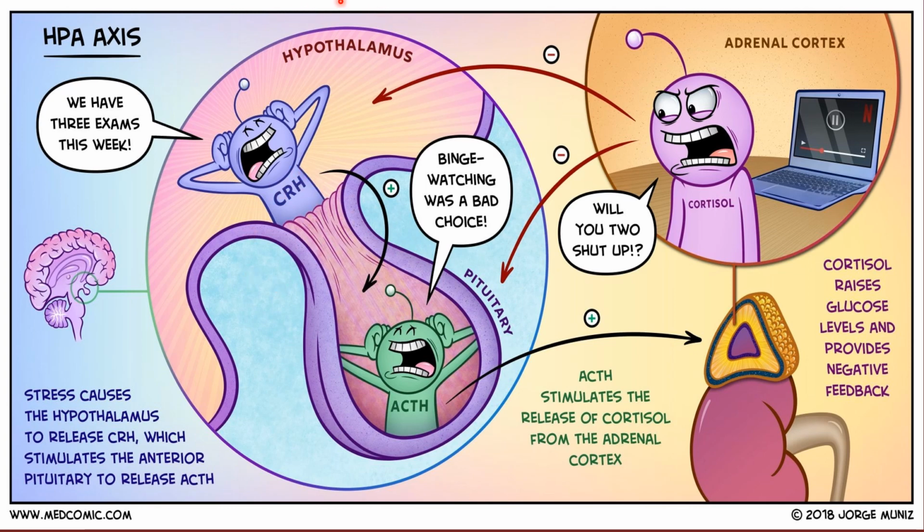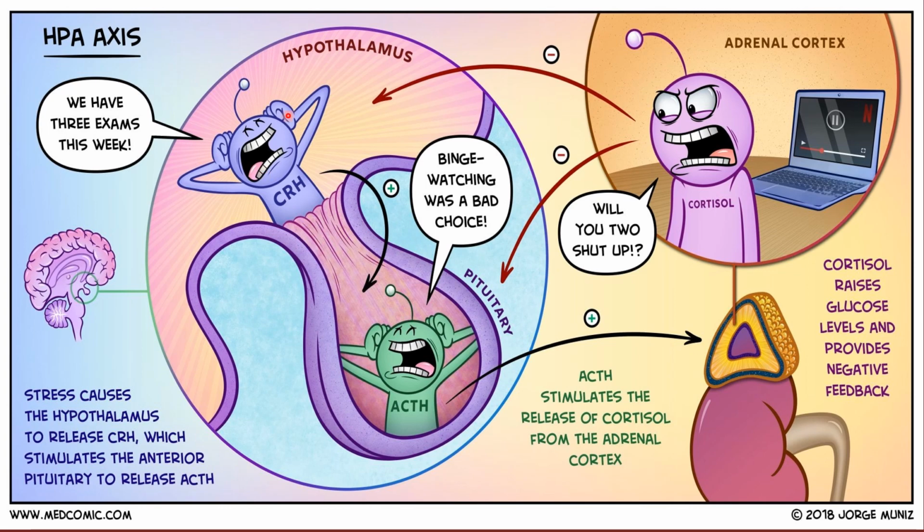These CRH in turn stimulate the anterior lobe of the pituitary gland to release ACTH. All of this happens when your body is under stress, like any kind of stress. It can be your exams, mental stress, or sugar, the person can have diabetes or infection or any disease, any kind of stress.